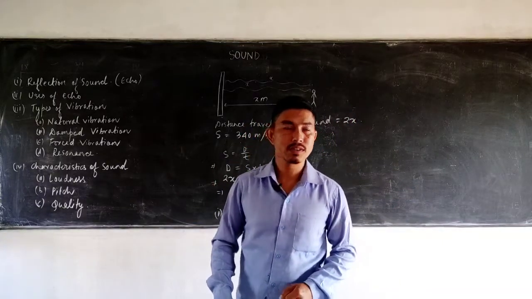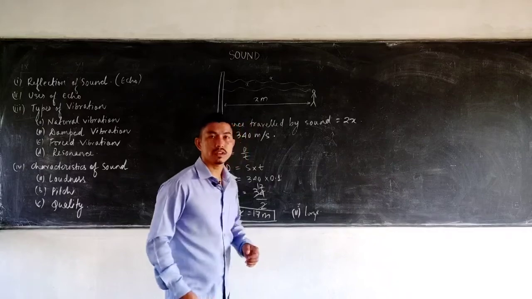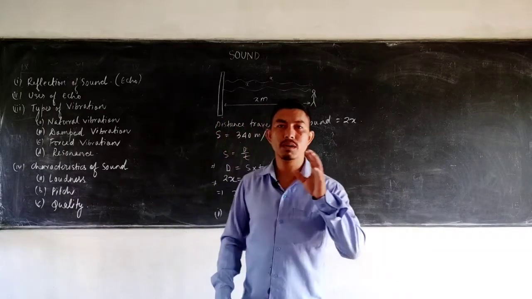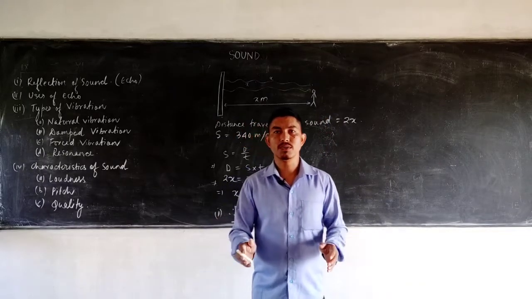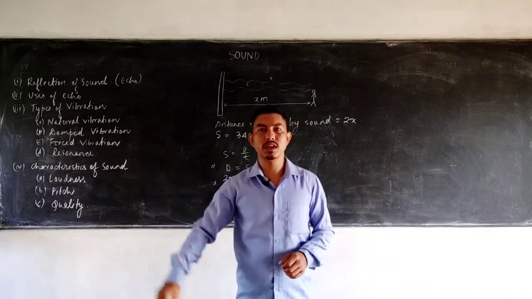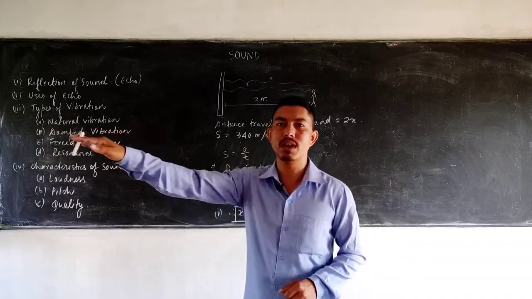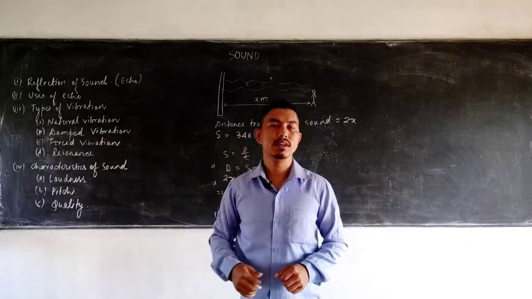And the third one is, what is the third condition? Yes, the third condition is the intensity of the sound or the loudness of the sound you produce must be enough that it may not fade away in the air itself. Okay, so because it has to travel through the air and come back to the ears also.